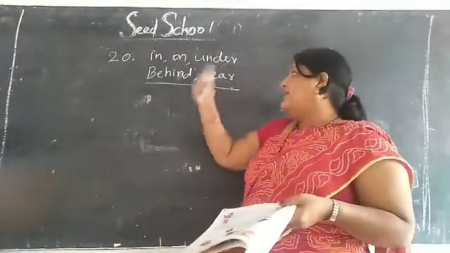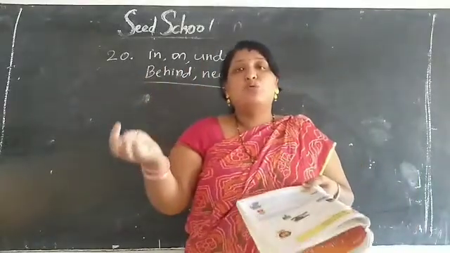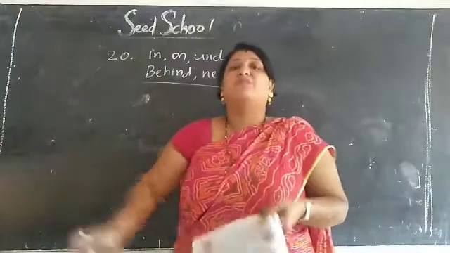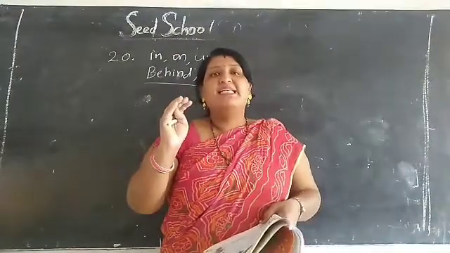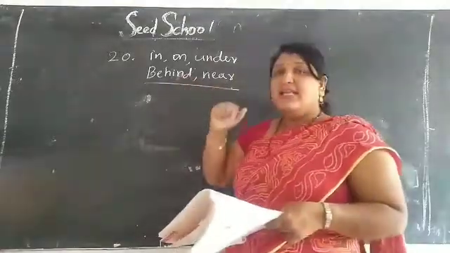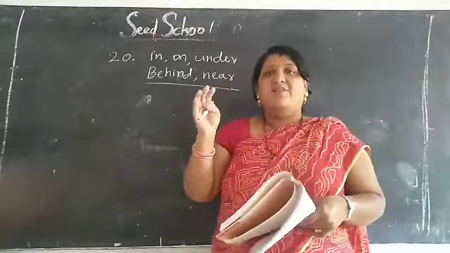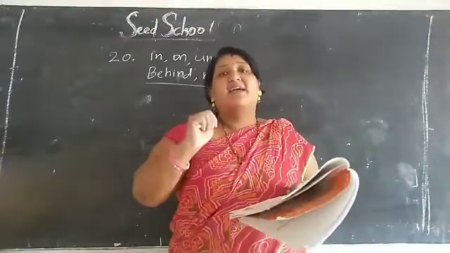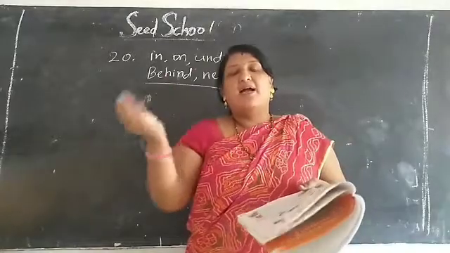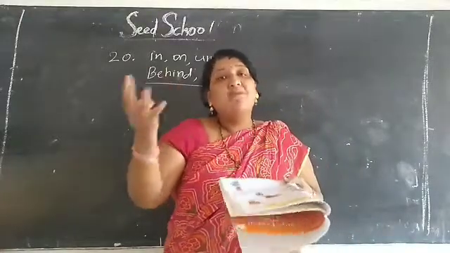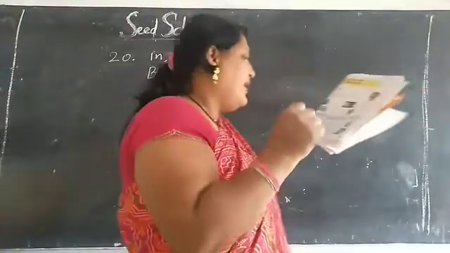For example, the lion is in the cave. So the lion is in the cave. Where is the lion? Understood, children? Here are some examples.